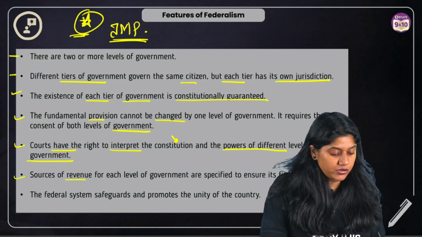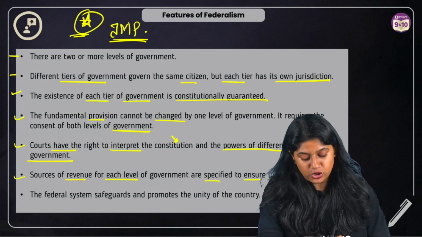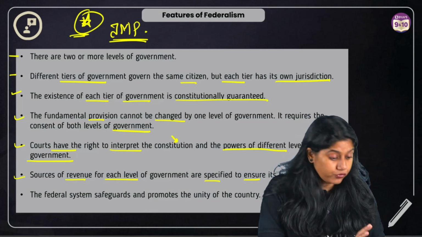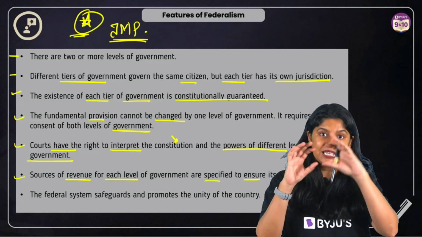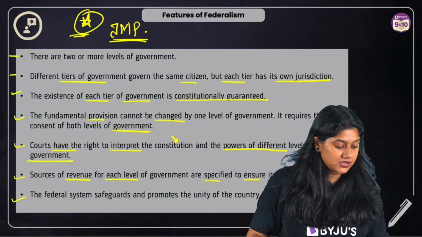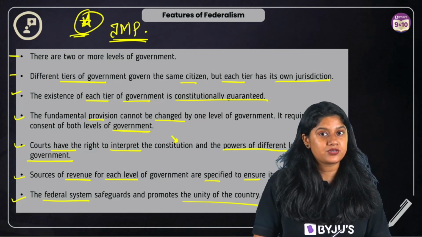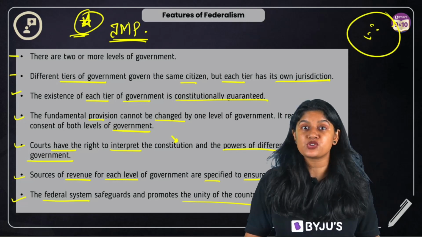Then the source of the revenue of each government is specified to ensure financial conditions. So of course there has to be revenue, right, and at each level it is specified and mentioned. And the last point, the federal system safeguards and promotes the unity of the country. This is very, very important, everyone. So these are the features of federalism.